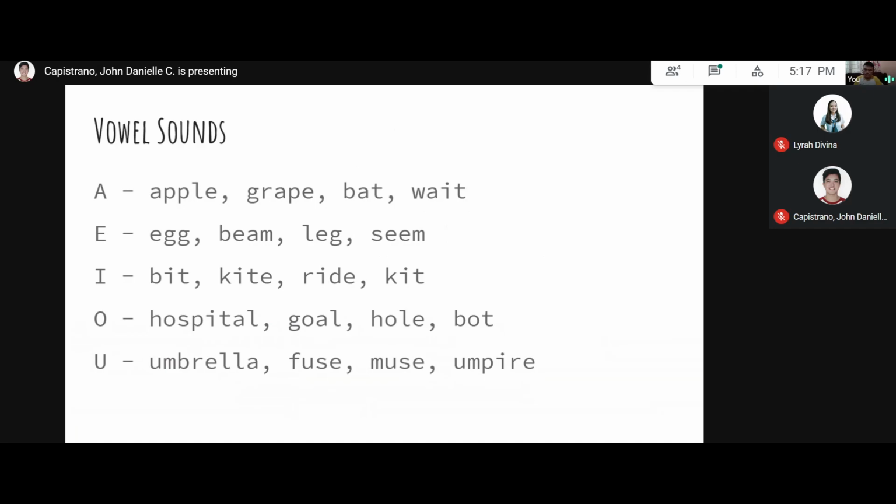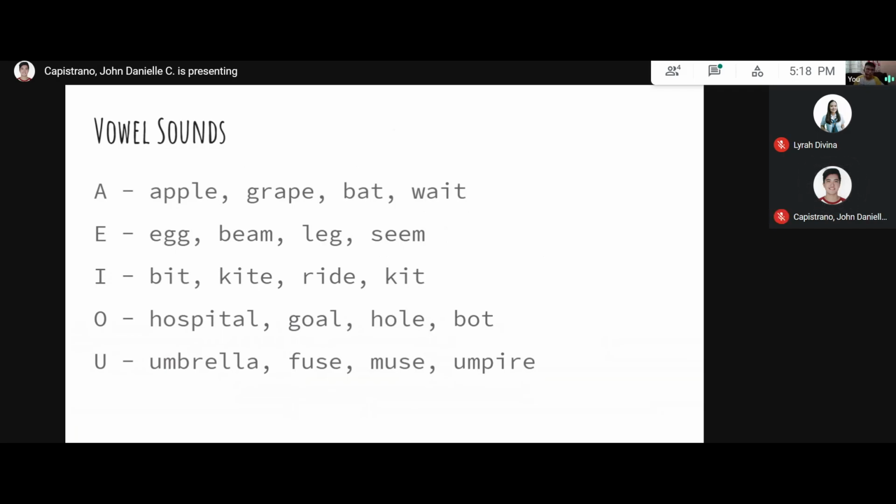Now, can you please read A, Lyra? A, E, I. All of the first three words, sir, or just the vowel letters? The vowel letters in the words. Okay, sir. A: apple, grape, bat, wait. E: egg, beam, leg, seam. I: bit, kite, ride, kit. Daniel, can you read letters O and U? Yes, sir. Hospital, goal, hole, bot, umbrella, fuse, muse, umpire.